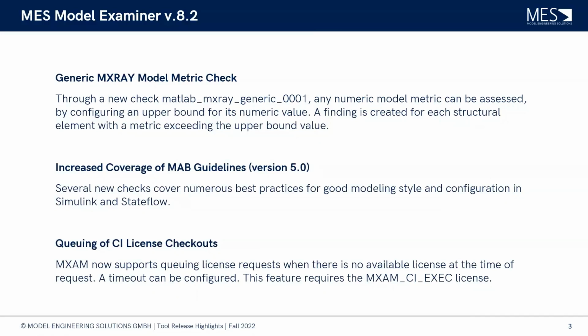So the analysis will just go into standby, and then a few minutes later, or whenever a new license is available, it will continue, and the pipeline will not get stuck or get any other license errors anymore. So this allows our users with the CI execution license to be a lot more flexible with how they use their licenses and make a lot more efficient use of the licenses they have available.